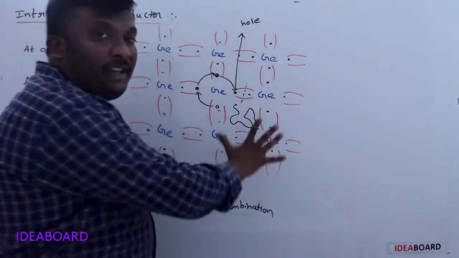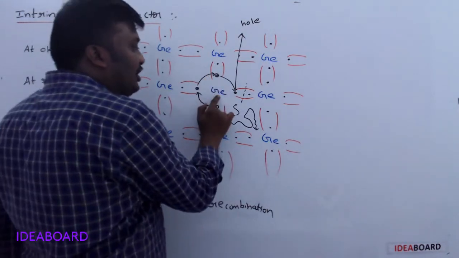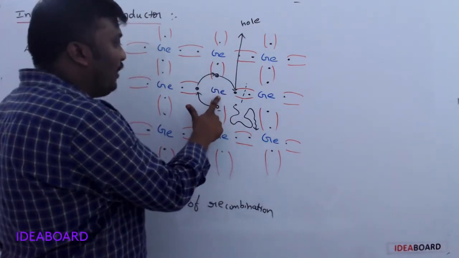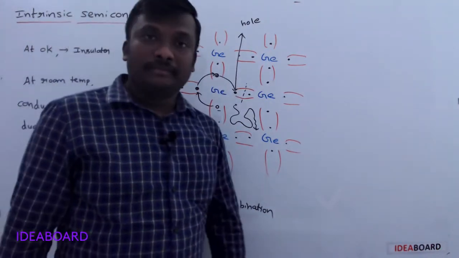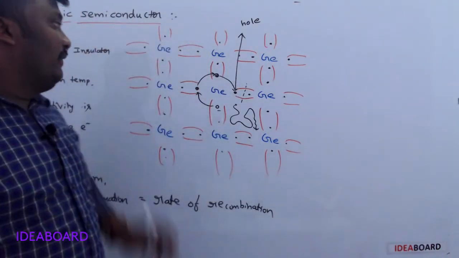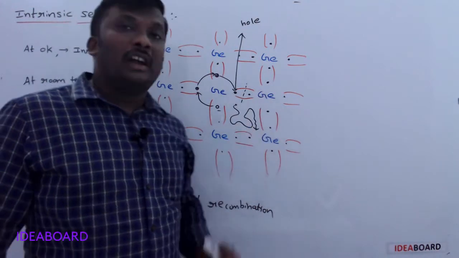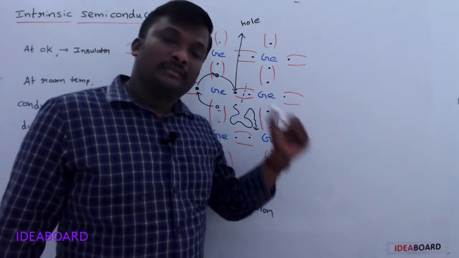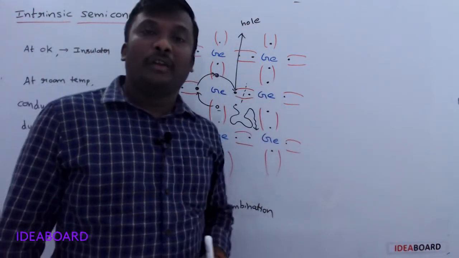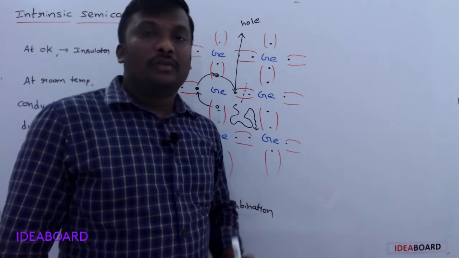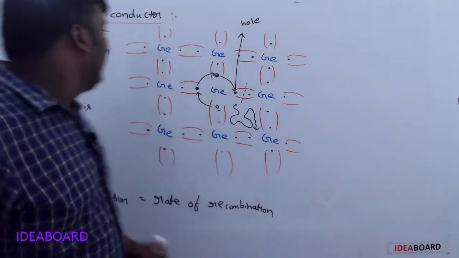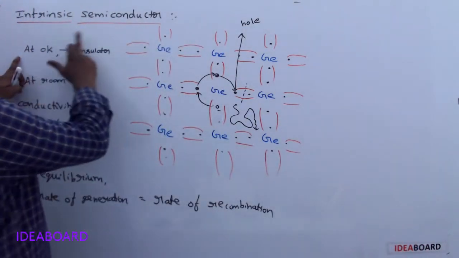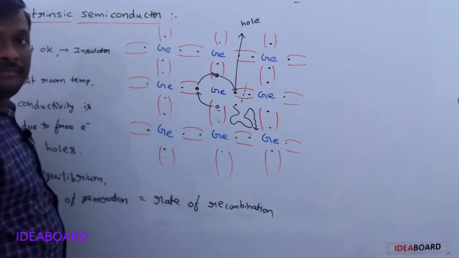In a germanium crystal, each germanium atom forms 4 covalent bonds with the neighboring atoms. At 0 Kelvin, the electrons are tightly bound with the atoms, so no free electrons are available. Understand now? That's why at 0 Kelvin it behaves like an insulator.